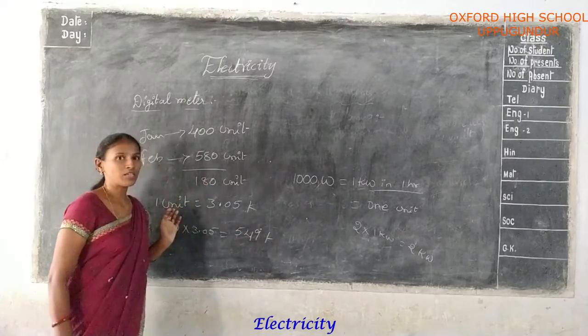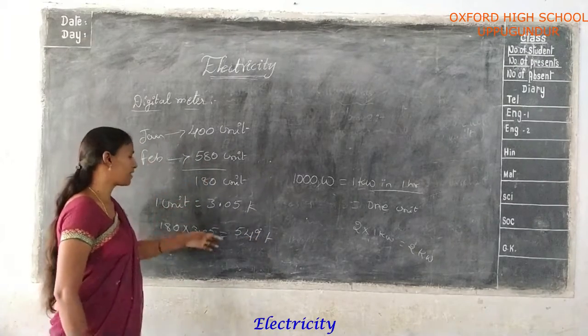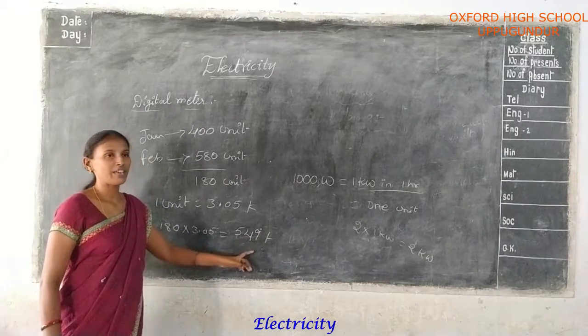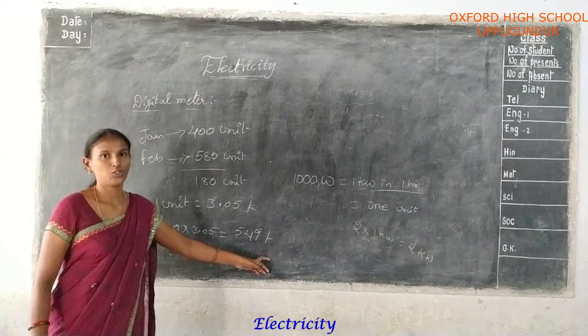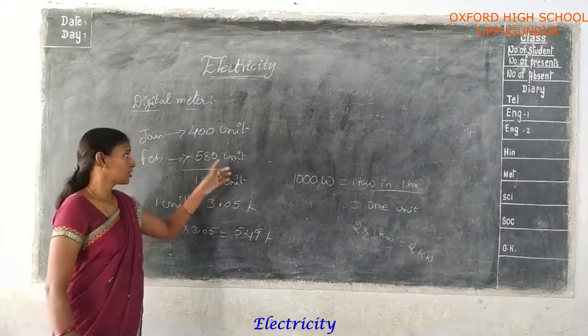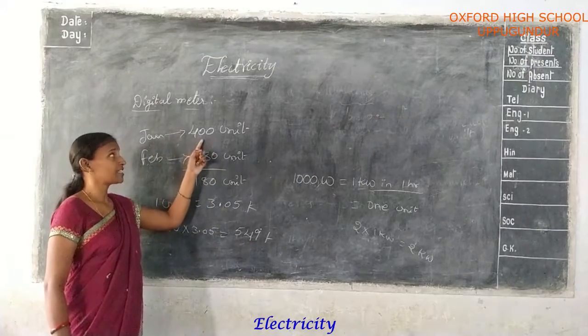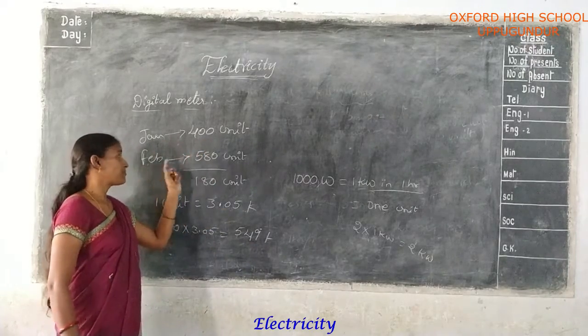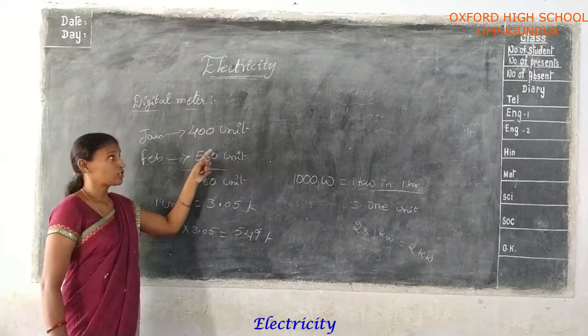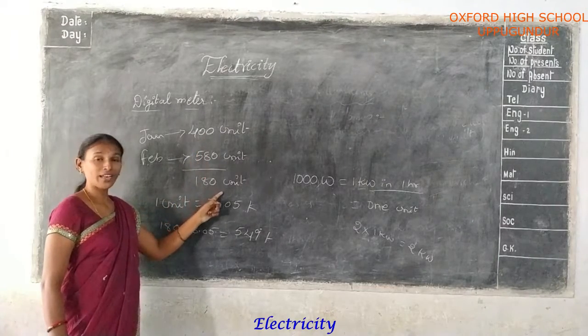You pay this amount monthly, that is the February amount, 549 rupees. You understood? So your January reading is 400 units and February is 580, so the difference is considered 180.